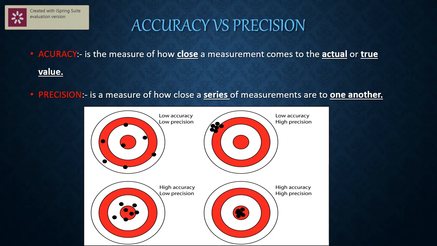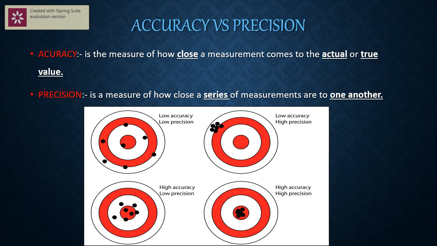So, though he is wrong relative to the true value, all his values are on one particular point. For example, if a boy measures three times the mass of the beaker as 19.9, 19.8, 19.7 grams, all three are very close. So these are called precise values, and the boy is precise in the measurement.